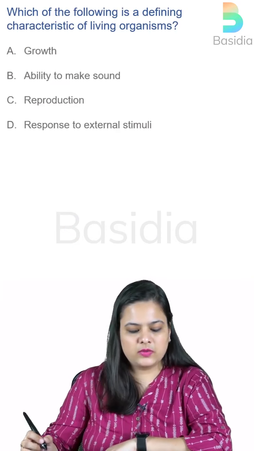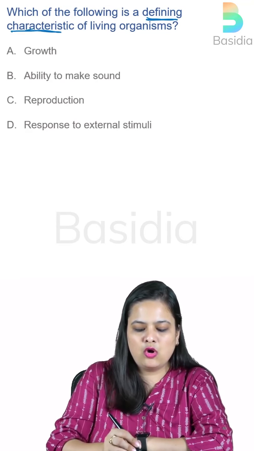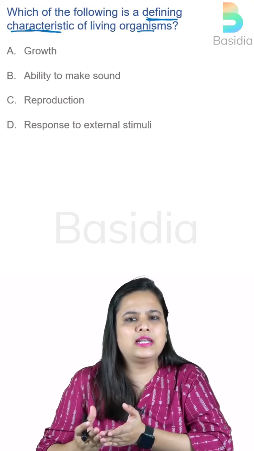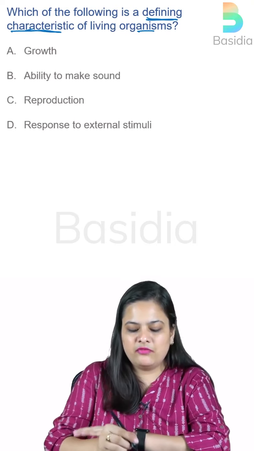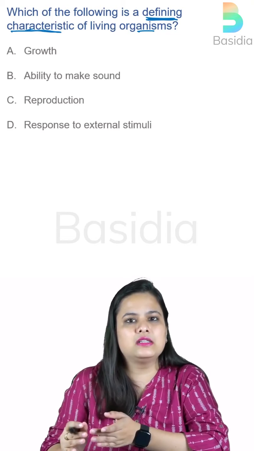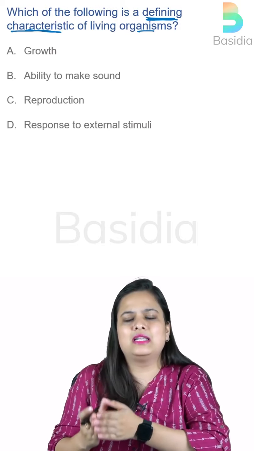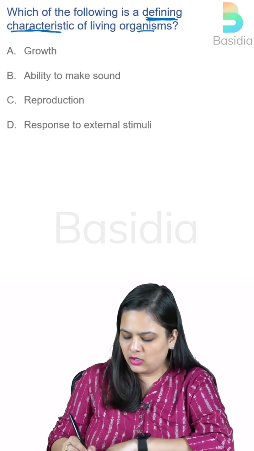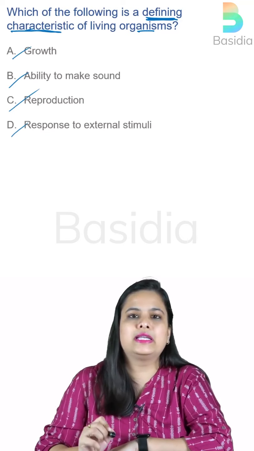Now moving to the next question: which of the following is a defining characteristic of a living organism? A very simple one-liner question. We have been discussing since the very beginning that a defining characteristic is one in whose absence you can never say the organism is living. So look at the options quickly: growth, ability to make sound, reproduction, response to external stimuli.